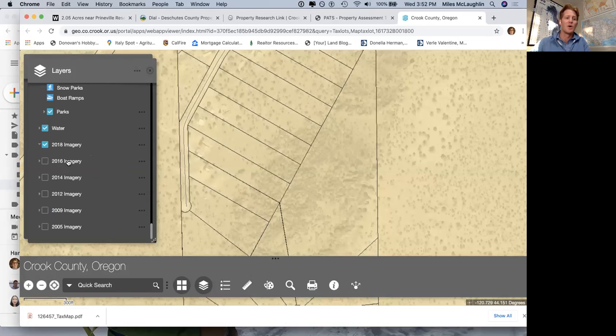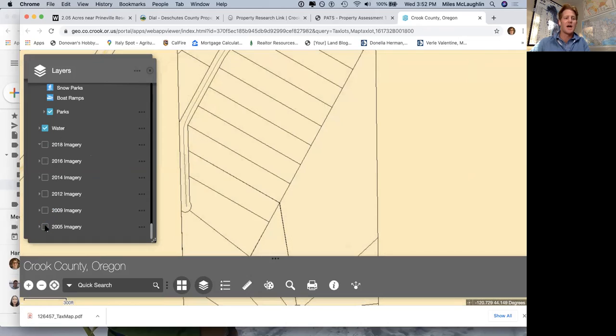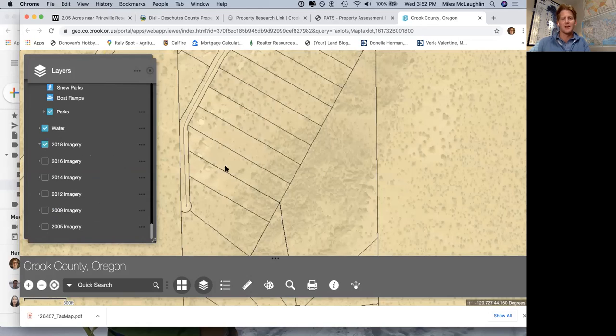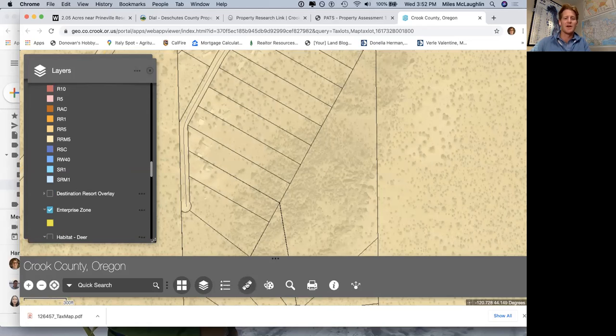2018 imagery. So this actually shows how it can change over time. Maybe you want to compare how an area looked in 2005 to how it looked in 2018. And they kind of look the same to me. I don't know if there's any difference, but just kind of showing you the final of it.